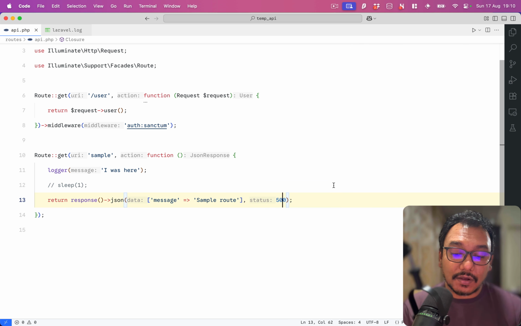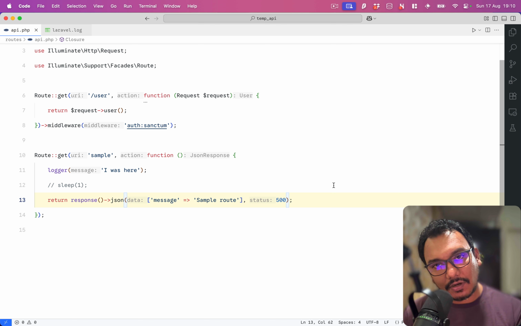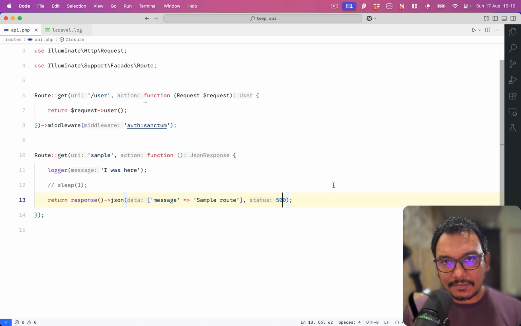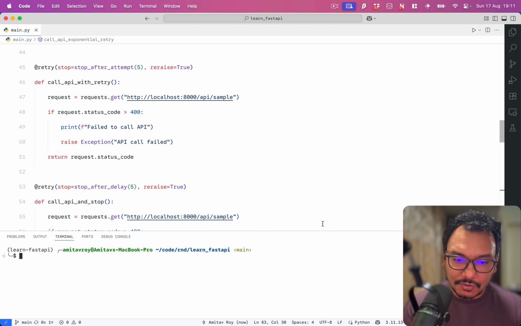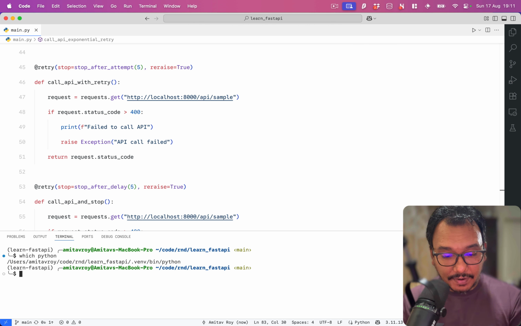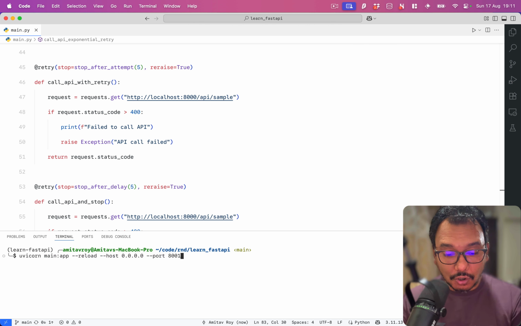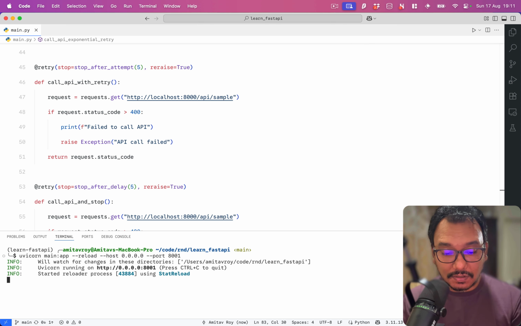Now, this is required because what I want to do is simulate a situation where we are making an API call through our Python application. The Python application gets a status code of 500 and then we throw an error. Okay, so now let's go back to our Python code and see what we have over here. I'll run this application, which python, just to see where I am right now. Yes, this is correct. So I will run uvicorn main:app --reload.